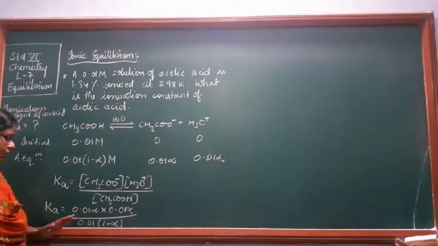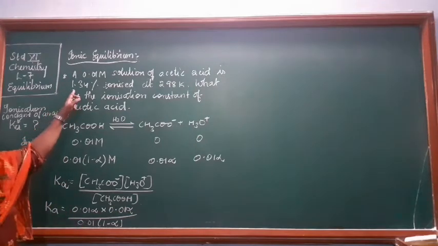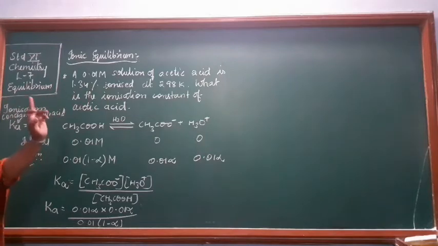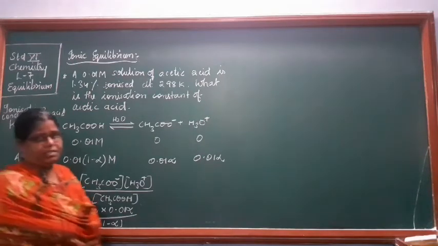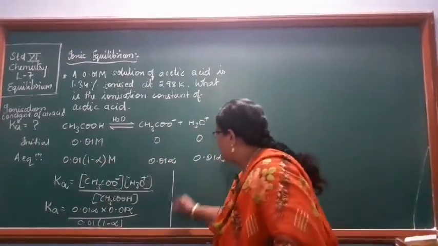To find it, is alpha known to us? It is known, because it is given that the solution of acetic acid is 1.34% dissociated or ionized. So we know the value of alpha.